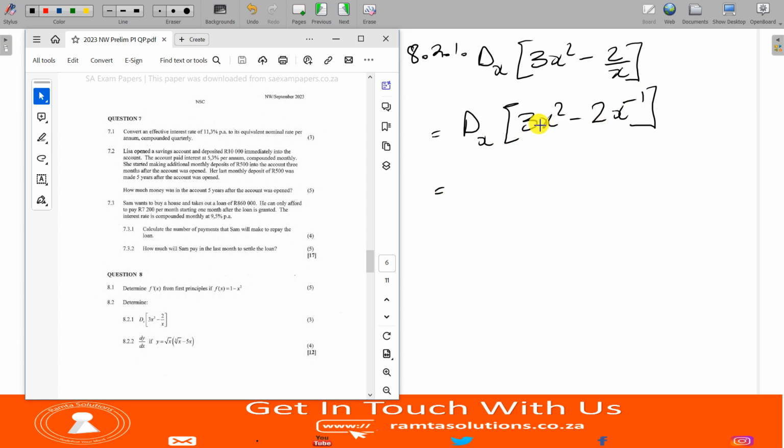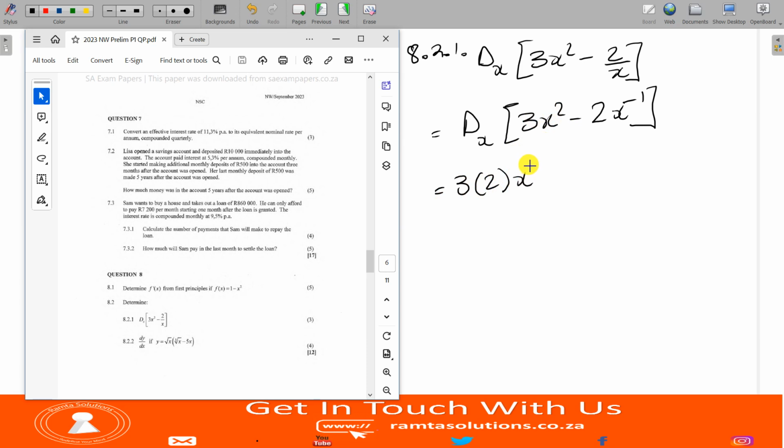When I differentiate, I will drop the d by dx. I know that you guys know this, but for those watching this video because they want to better understand, I'm going to do it step by step. But for those that know differentiation, please do not do this step. So it'll be 3. What do you do? You multiply it with the power. What is that power? It was 2.